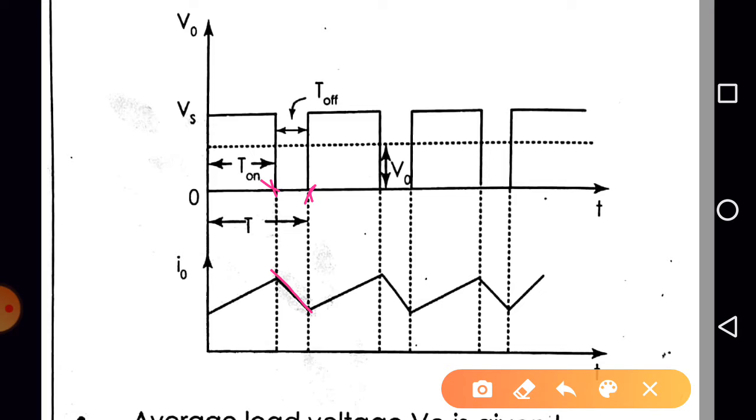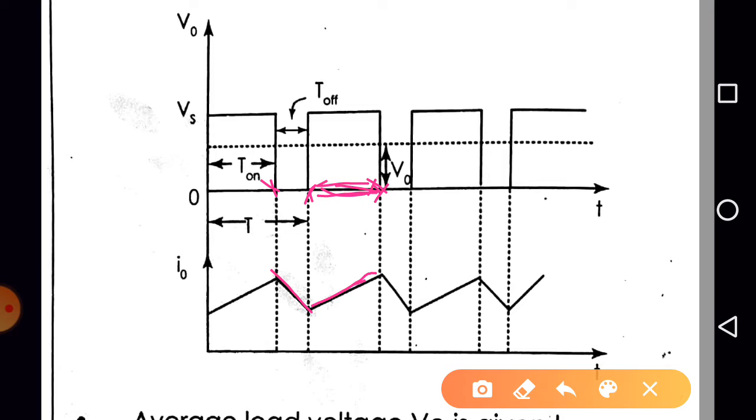Again at time t is equal to capital T till t is equal to T plus t on, during this interval, the switch is again in on state. Switch is on means output voltage is Vs, right? And what about the current flowing through the circuit? It again goes on increasing, means again the inductor goes on storing the energy.